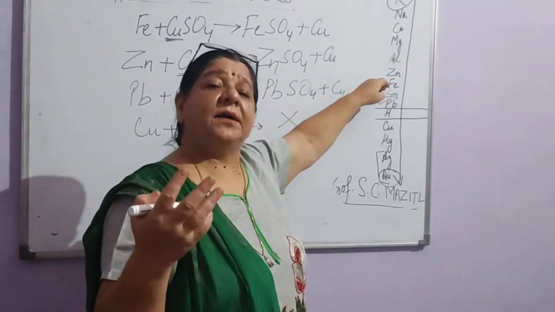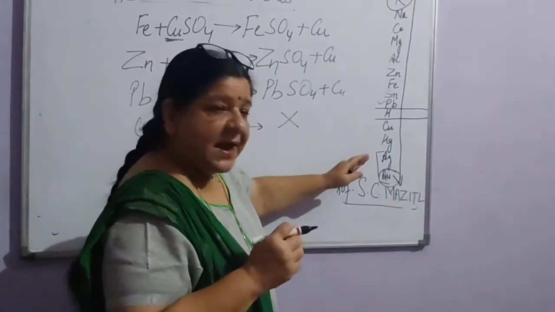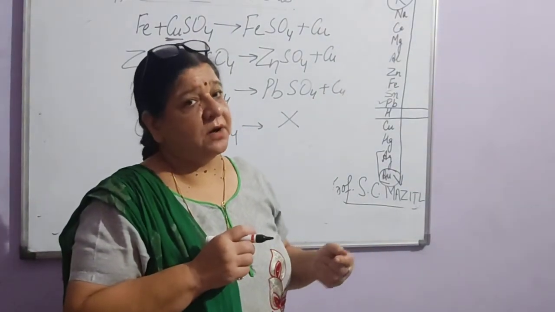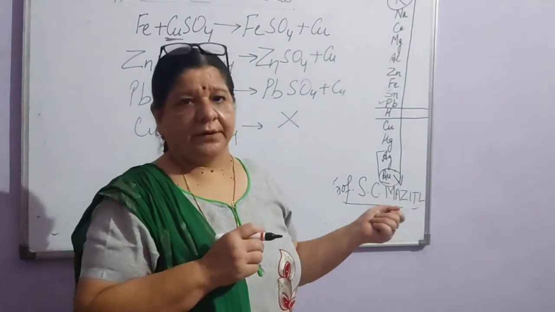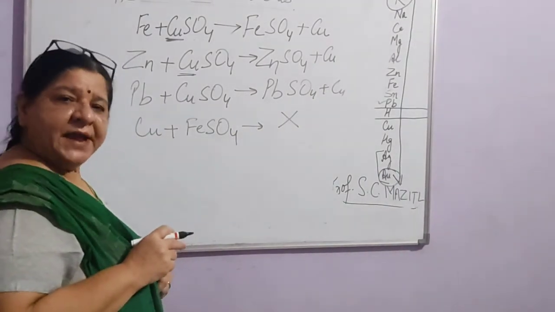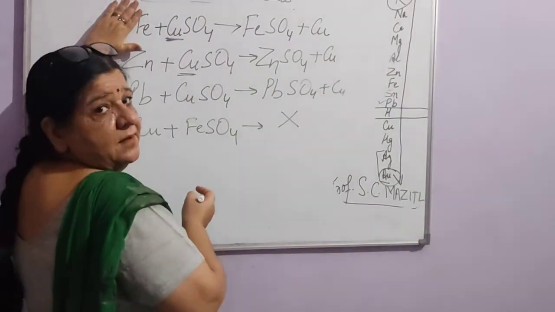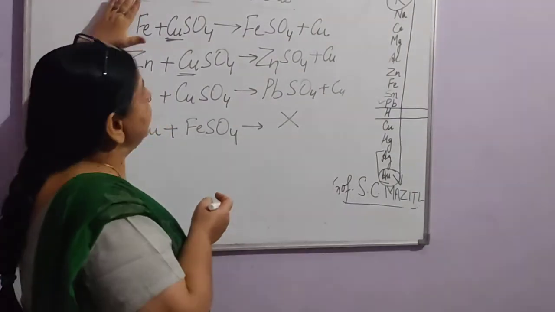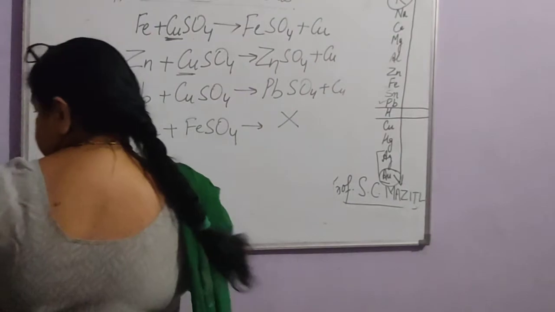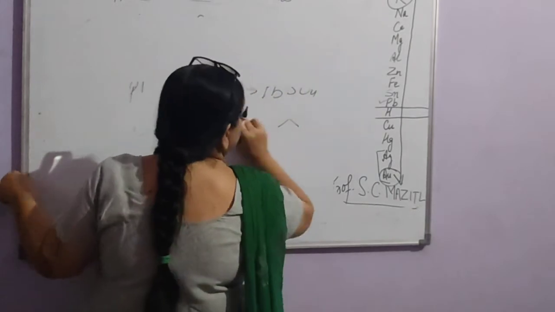So these types of reactions sometimes come in exams also, to complete the reactions. You should know the metal reactivity series so that you can make out whether it will be able to displace the other metal or not. Right? So if you know the reactivity series, you can very easily write these reactions also. So what happens? Always the more reactive metal is able to displace the less reactive metal. So these are the main chemical properties of metals.